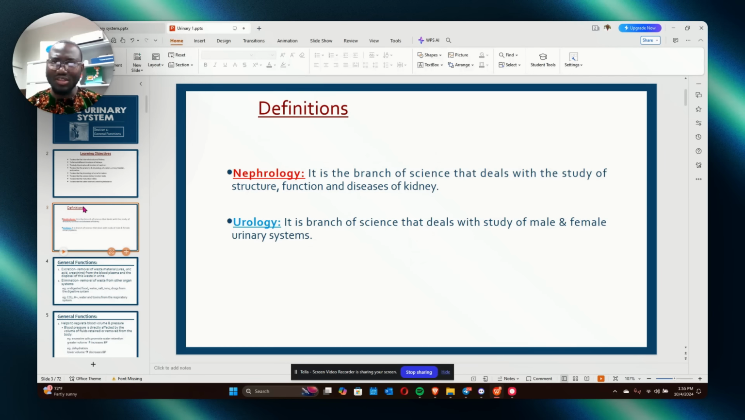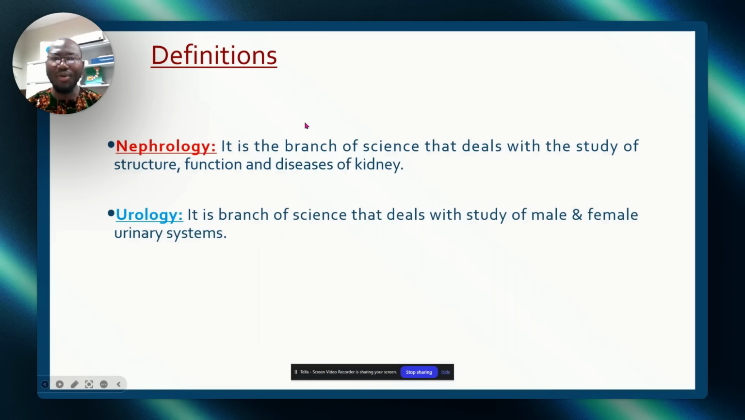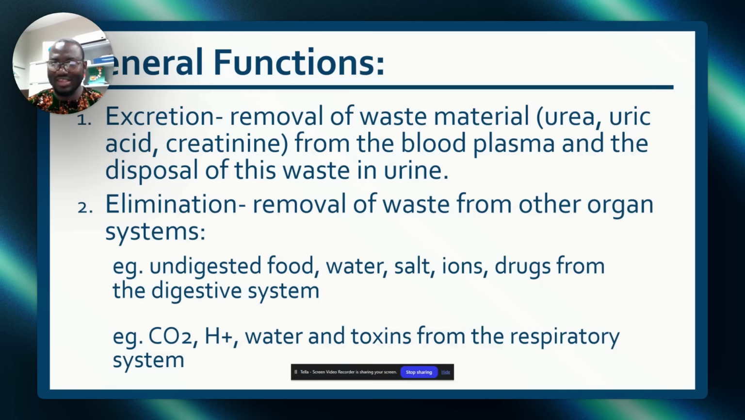Looking at your slide, you will understand what I mean. I want us to understand the difference between nephrology and urology. Nephrology is the branch of science that deals with the study of structure, function, and diseases of the kidney, while urology deals with the urinary system itself. So one deals with anatomy and physiology, while the other deals specifically with male and female urinary systems. I need you to put that in your head because that's one of the questions they will ask you.